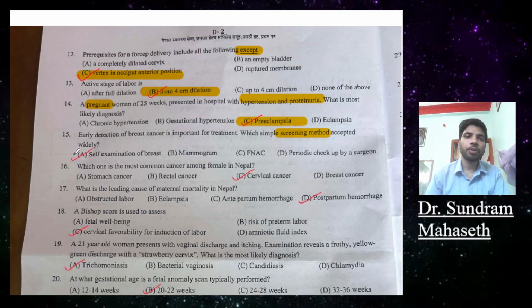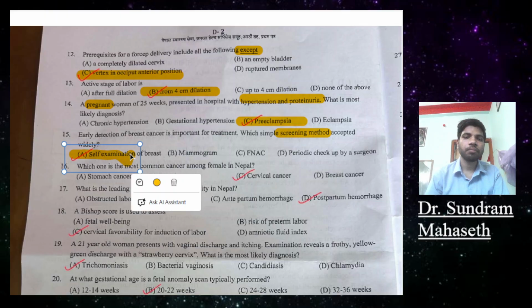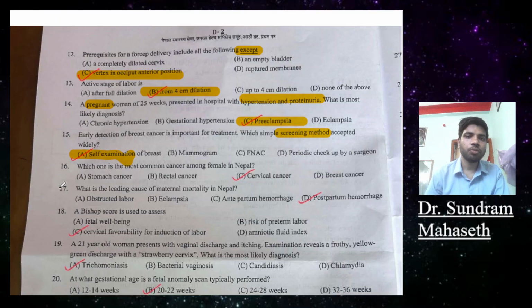The most appropriate answer will be A, self-examination of the breast. Question number 16. Which of the following is the most common cancer among females in Nepal? Option A stomach cancer, B rectal cancer, C cervical cancer, D breast cancer. Common cancer in females is cervical cancer.